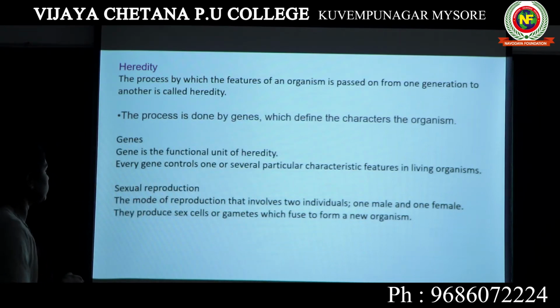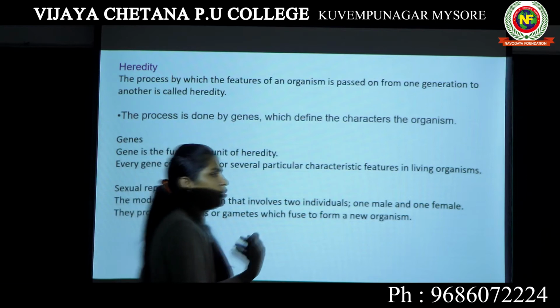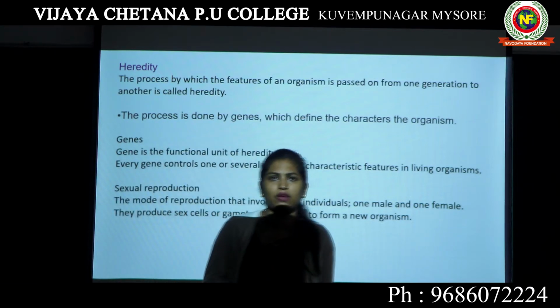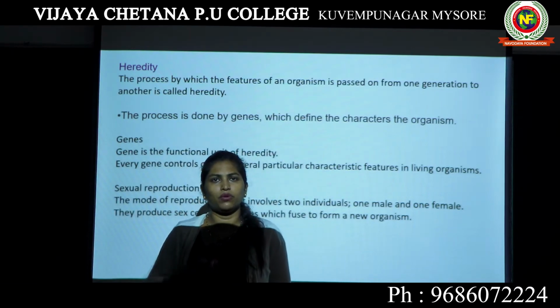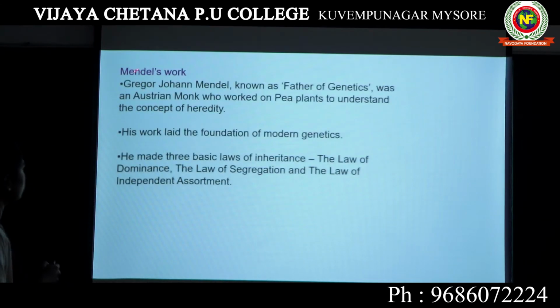So sexual reproduction is the mode of reproduction that involves two individuals, one male and one female. They produce sex cells or gametes. The male gamete is the sperm and the female gamete is the egg, which fuse to form a new organism. Male and female gametes fuse and produce a zygote. The zygote develops into an embryo, and the embryo develops into a new organism. Next, we will talk about